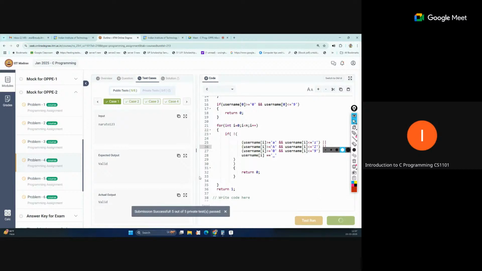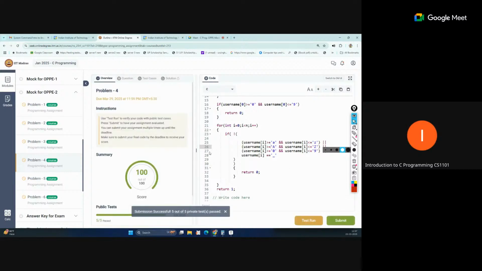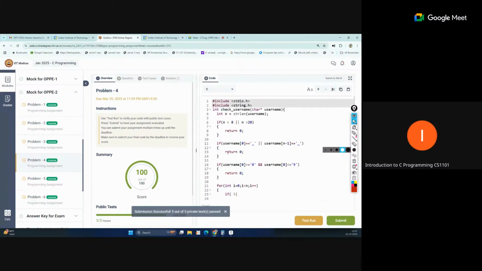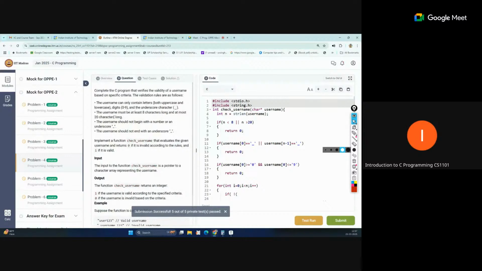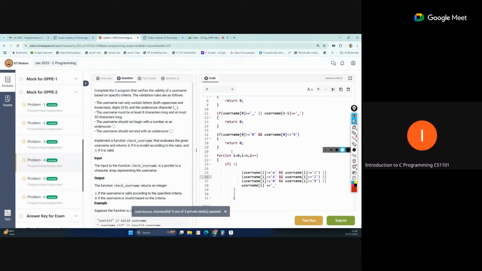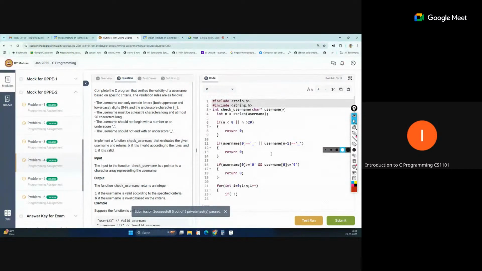Okay, all private test cases also pass. So we have done it step by step because this problem is big and contains many tasks. So we have to cover all tasks step by step. That means validation, and then based on that we will return the answer. Okay, so this is one. Any query in this, anyone?